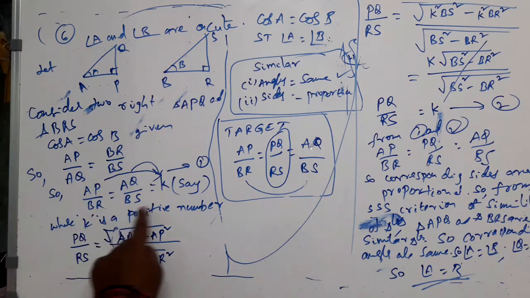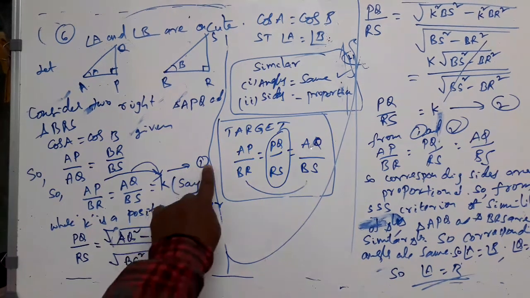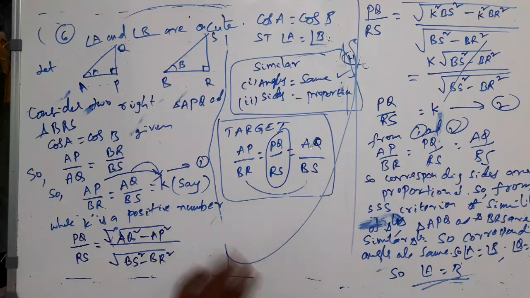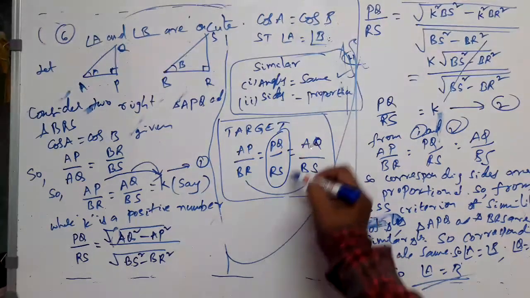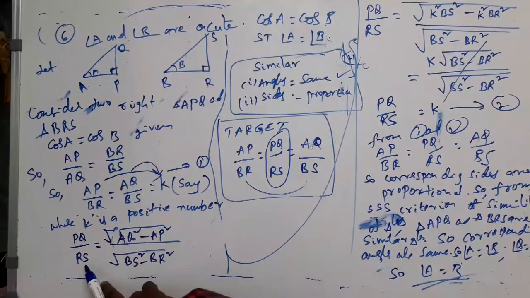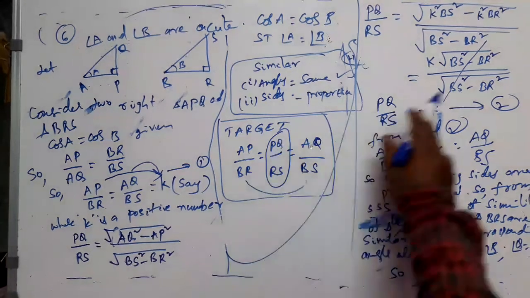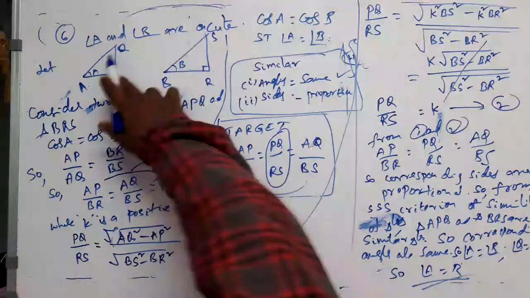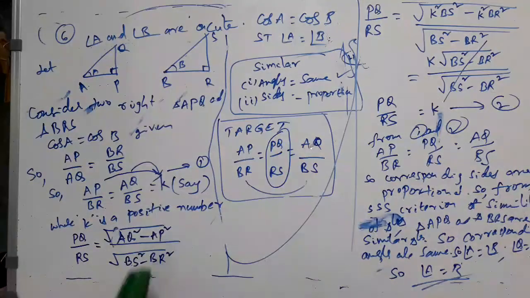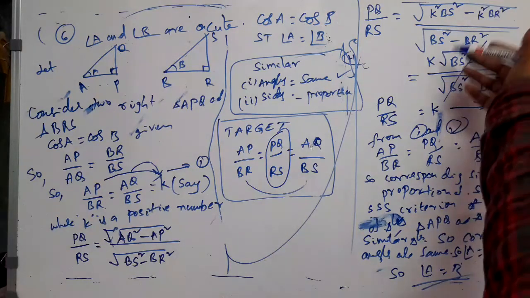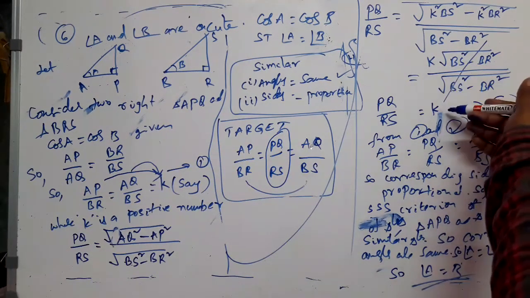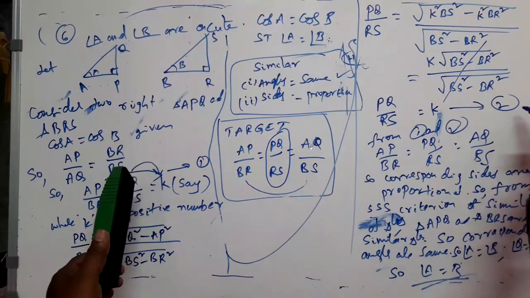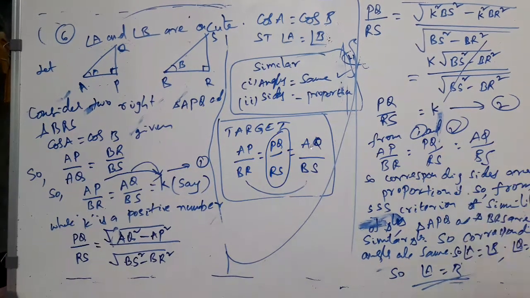After interchanging, you have introduced constant K, and you said that this is equation 1. Again, you have considered this part, PQ by RS. Using Pythagoras theorem, you have related the sides like this. Simplified further, you have got it to be K, let us say this is equation 2. From 1 and 2, write this. That's all.